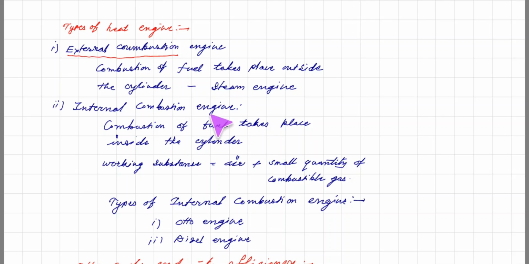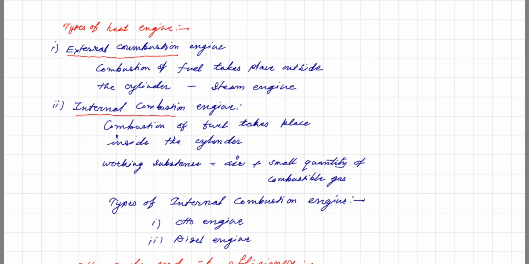In that case, the working substance is air plus a small quantity of combustible gas. Generally we use petrol, and at high temperature it is converted to gas and it burns. That is the working substance in an internal combustion engine. So remember that in external combustion the fuel is burnt outside the cylinder, and in internal combustion it is burnt inside the cylinder.